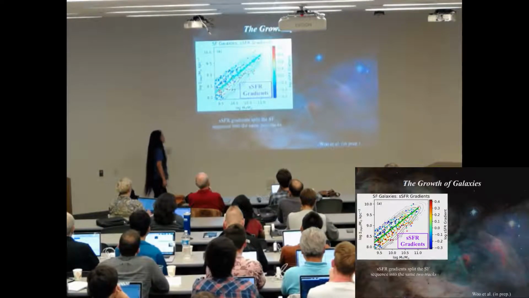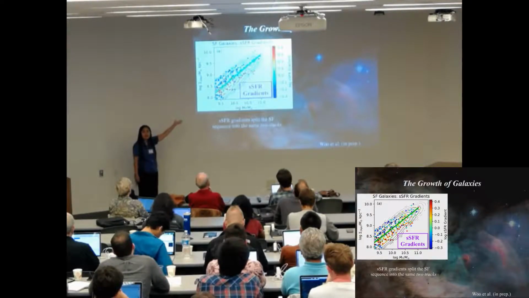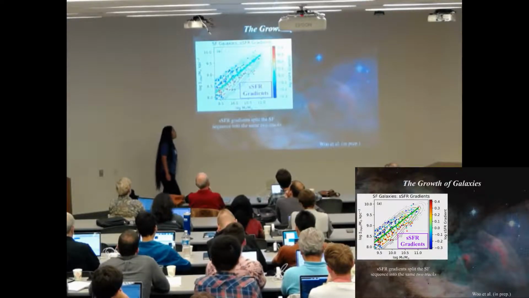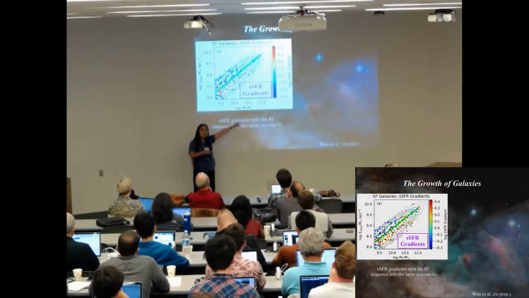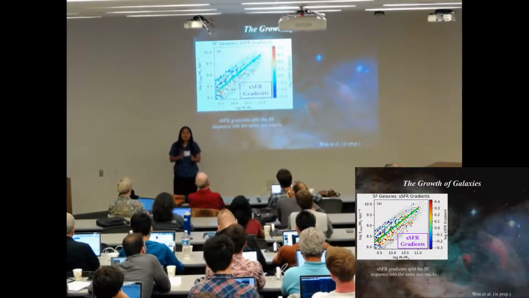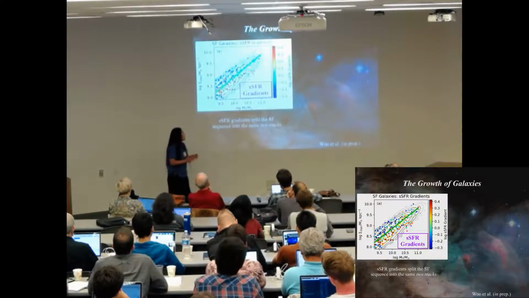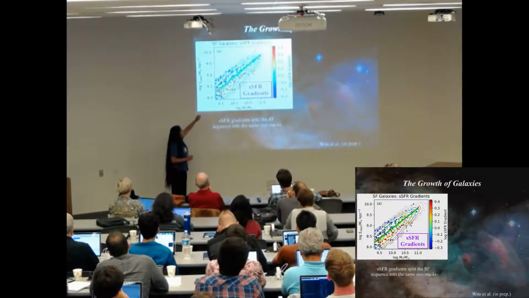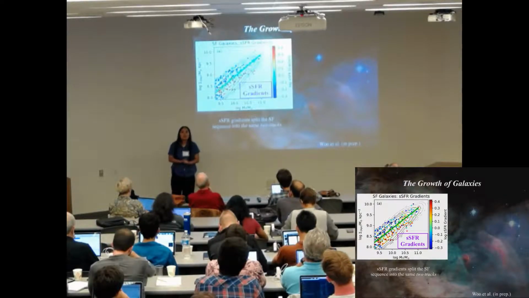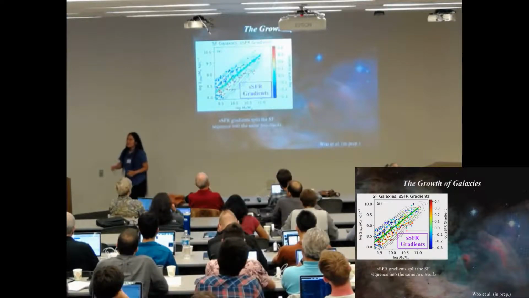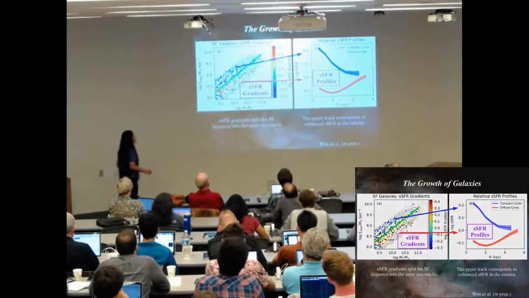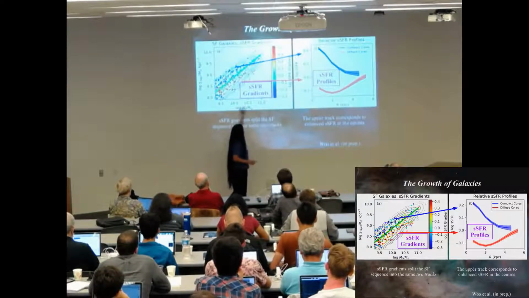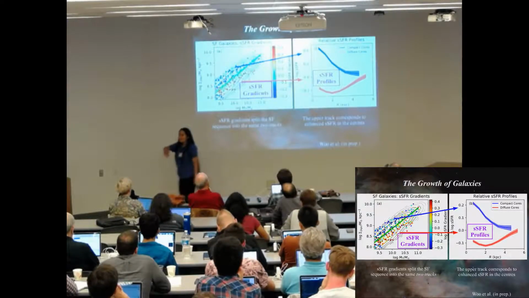So here, it's the same diagram, but now colored with the SSFR gradients. And you can see this is a little bit more obvious. The points above the line tend to have negative SSFR gradient. Negative SSFR gradient means that the star formation is enhanced in the center. And below the line, the ones that we're expecting to be doing the inside-out growth, okay, those ones have positive SSFR gradient, meaning that they're lower SSFR in the centers. So I show that explicitly here. So the ones above have this enhancement of SSFR in the centers. The ones below the line have a deficit of SSFR.